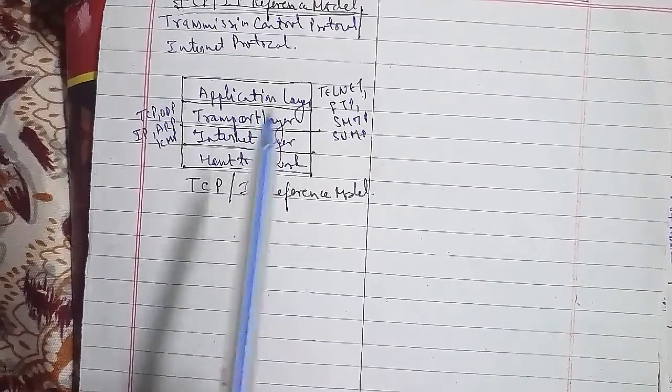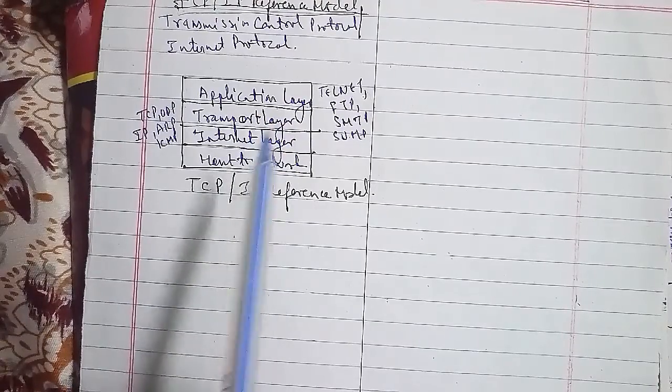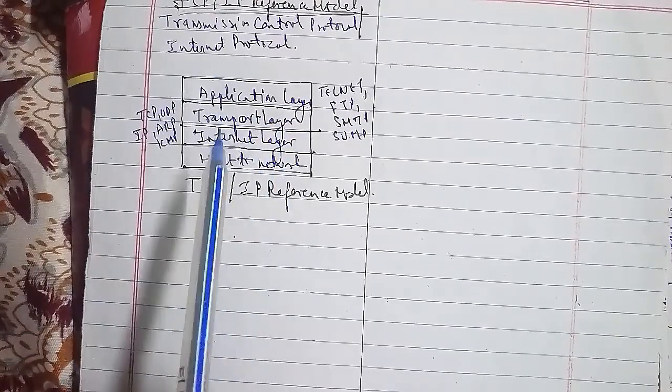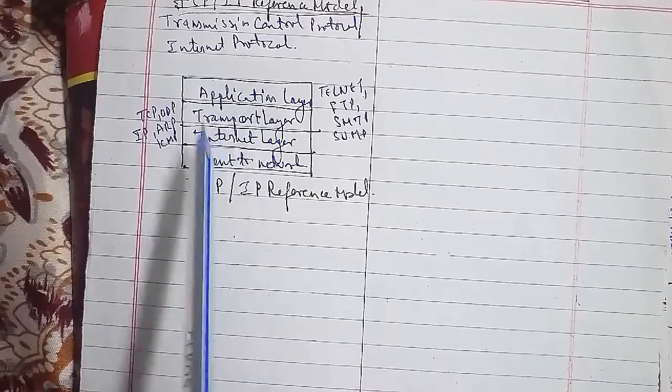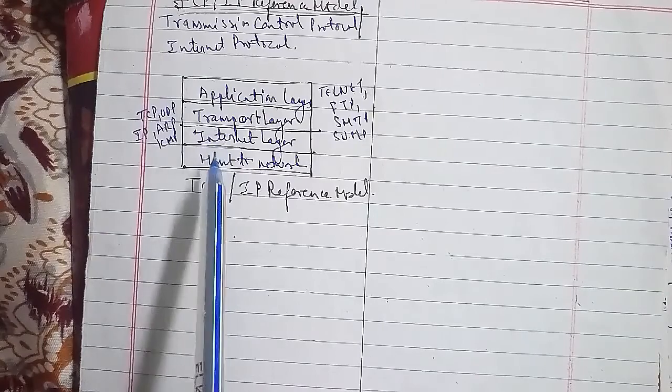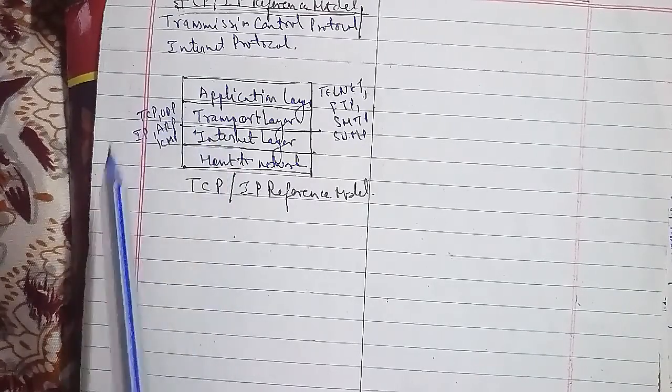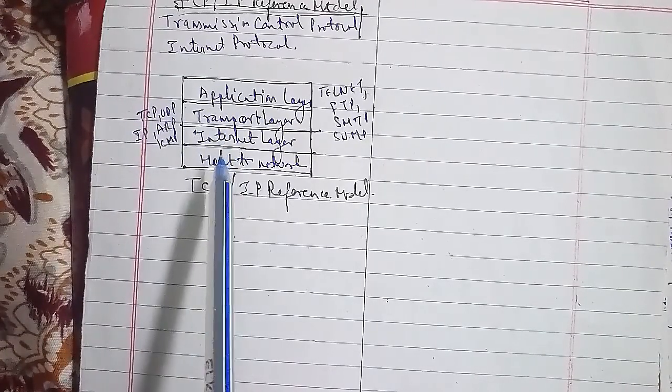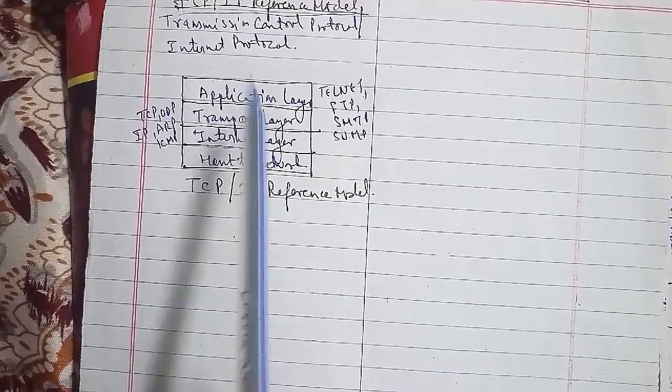So the physical address is used for the physical layer, and the logical IP address is used for the internet layer. For the transport layer, the port address is used, and for the application layer, the specific address is used. So this is all we have to talk about TCP/IP protocols here.